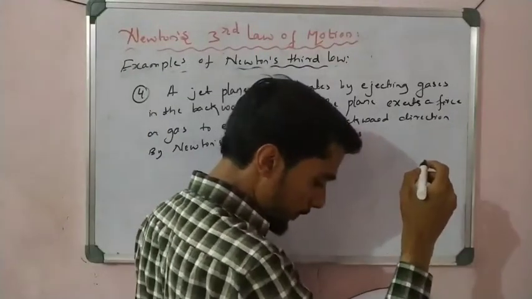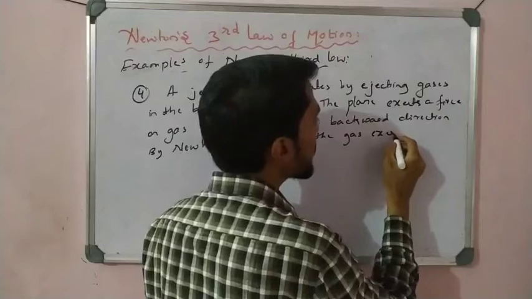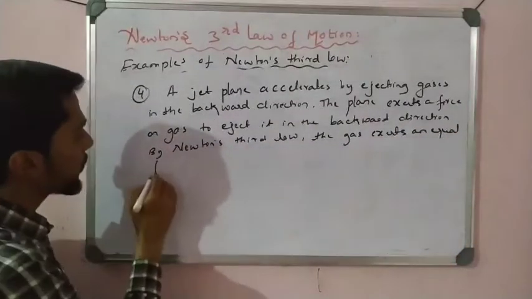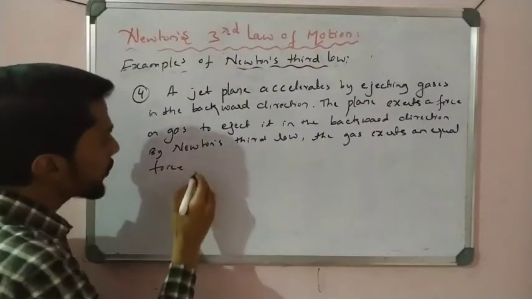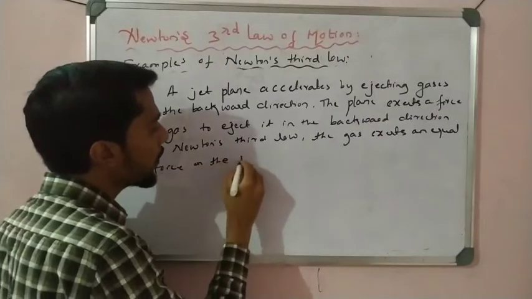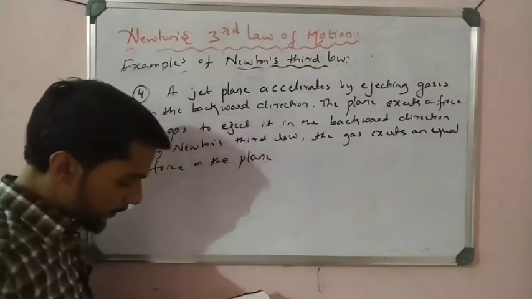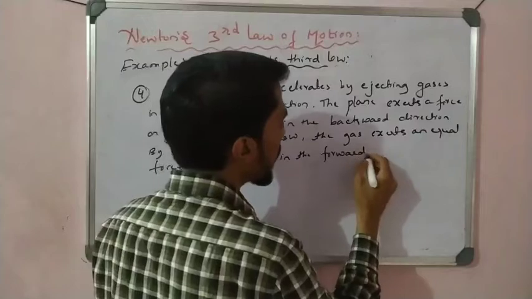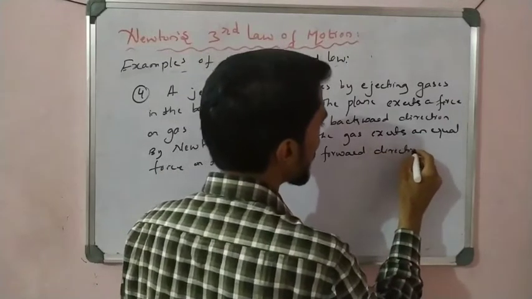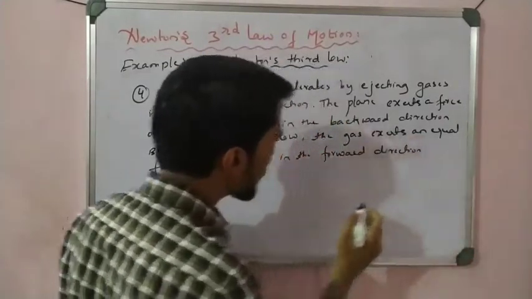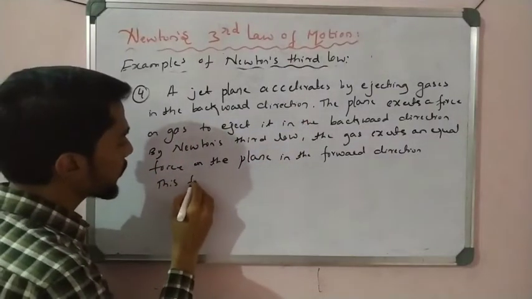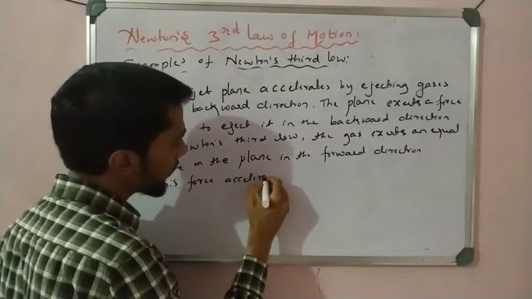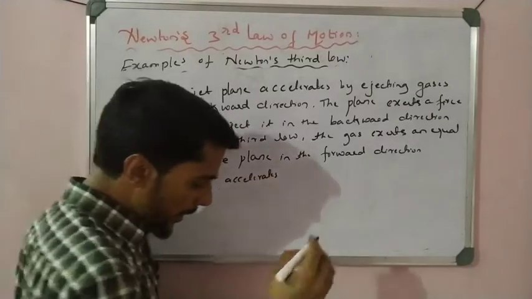the gas exerts an equal force on the plane in the forward direction. This force accelerates the plane.